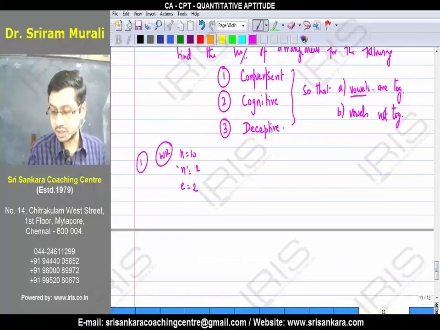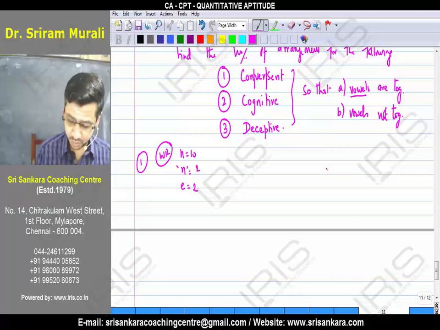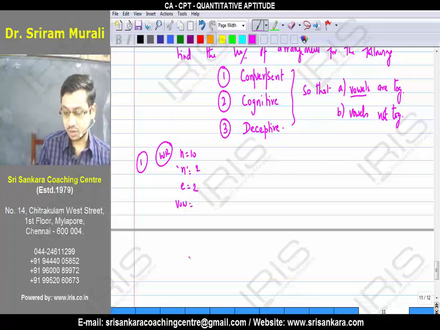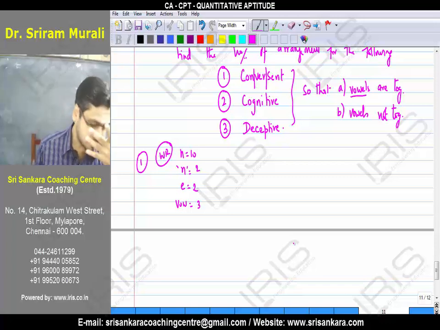Bubbles not together or bubbles together. First, one should understand the meaning of what is bubbles not together. Assuming how many bubbles are here? 1, 2, 3. 3 bubbles. In the present problem we are having 3 bubbles.